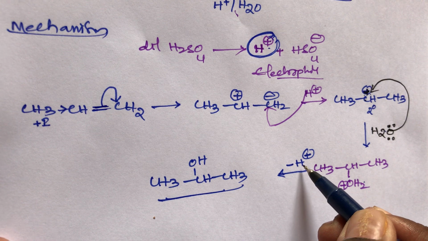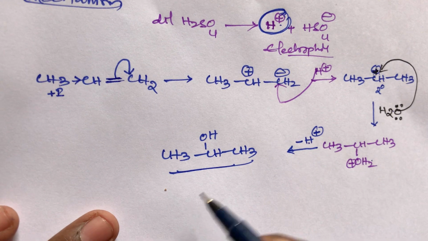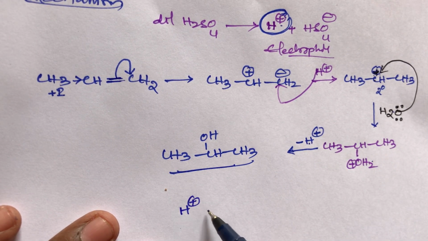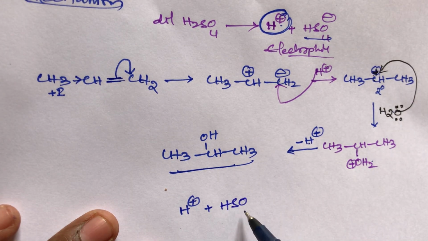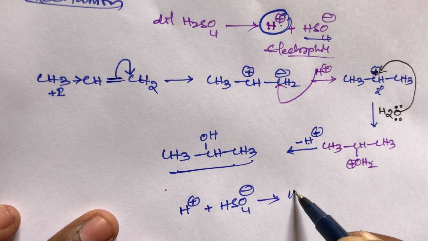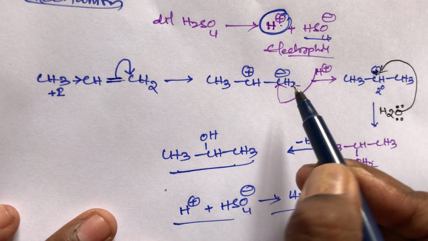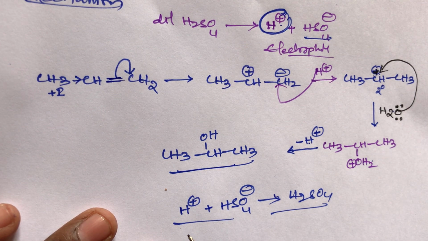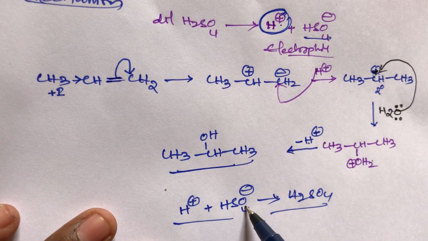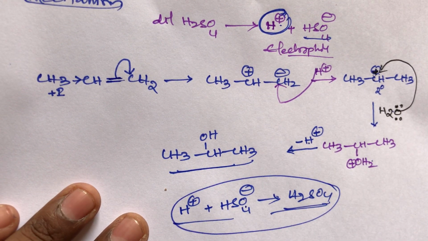So what about this H plus? This H plus reacts with, as we already did, HSO4 minus, and we get the final compound in its original position. This H plus will come back; already one H plus was used from H2SO4. After the reaction is complete, this H plus will come back and again react with HSO4 minus to give H2SO4. This is the final equation of the reaction, student.